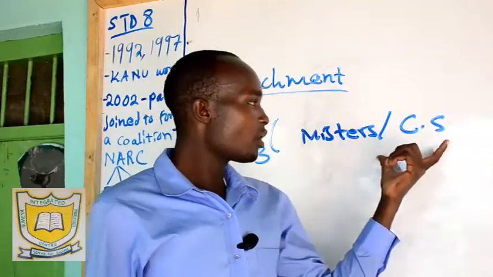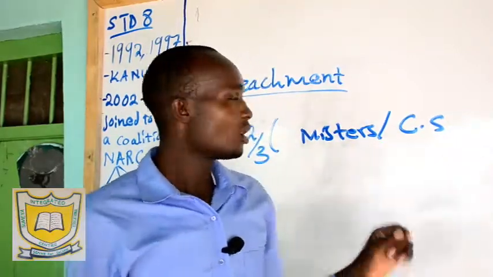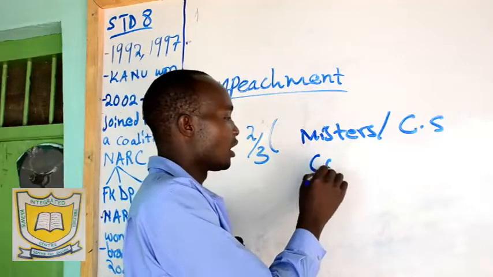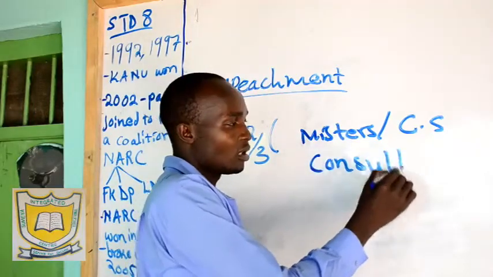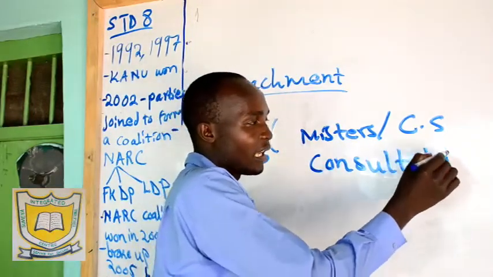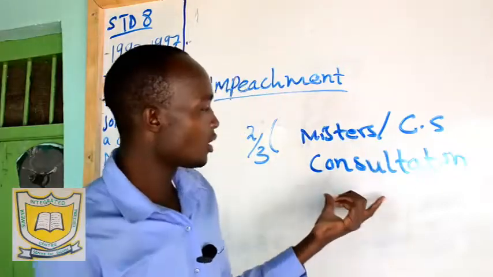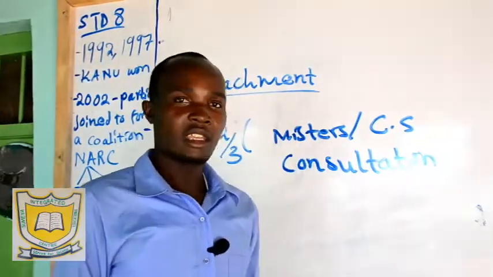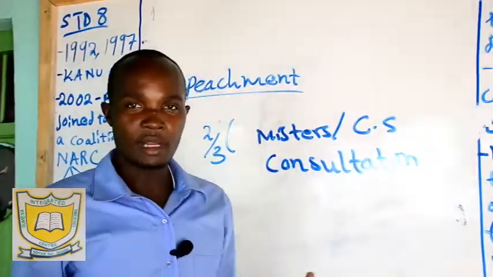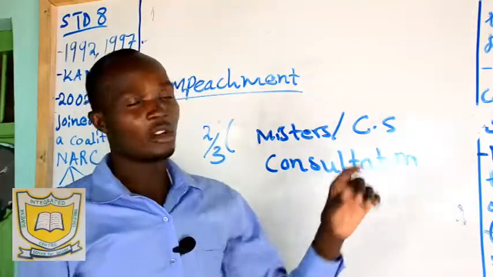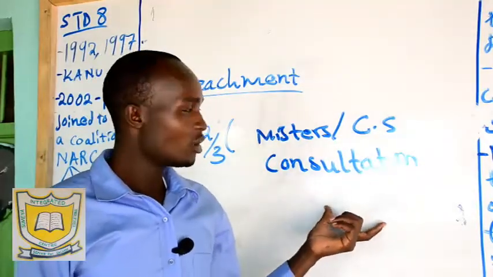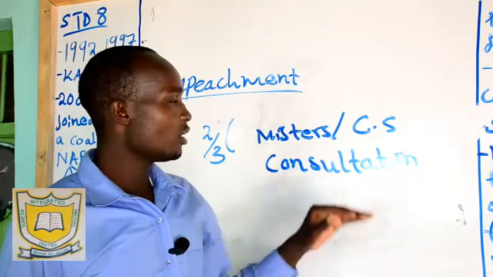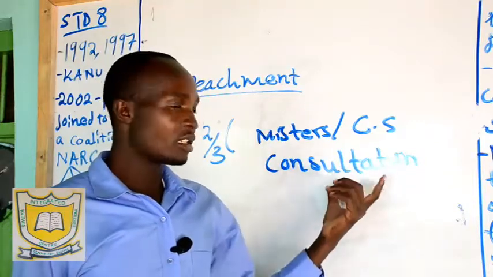So the removal of any cabinet secretary by then was through what we call consultation. Consultation means two parties could consult each other. The president, Mwai Kibaki, could consult with Mzee Raila Amolo Odinga, who was the prime minister, in the case of removal of any CS from the government. So no one could wake up in the morning and sack any cabinet secretary.